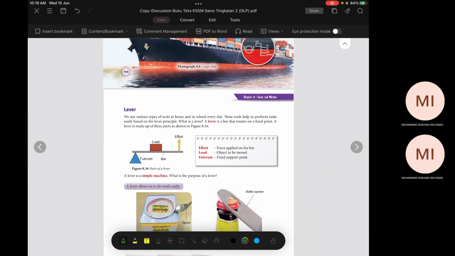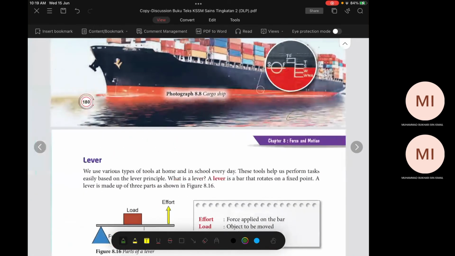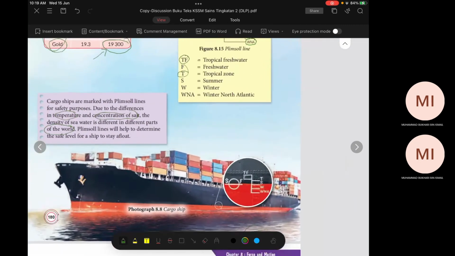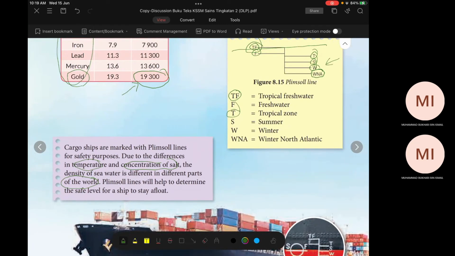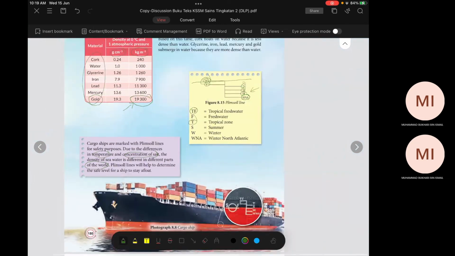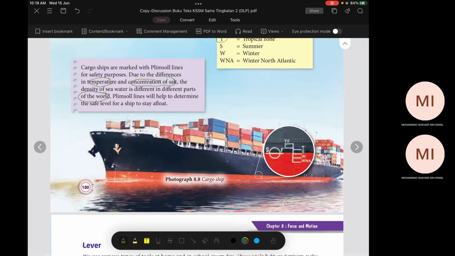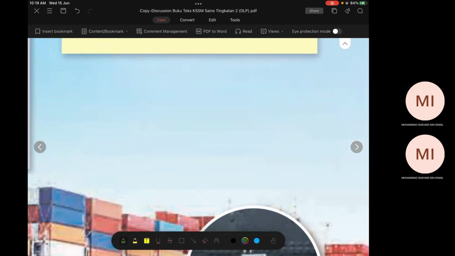It can float. How does it float? Okay, because of the overall density. Let me explain a little bit here. Let's say we have a stone. A stone displaces less water. Displace tu dia ambil tempat. Batu tu dia ambil tempat sikit je.